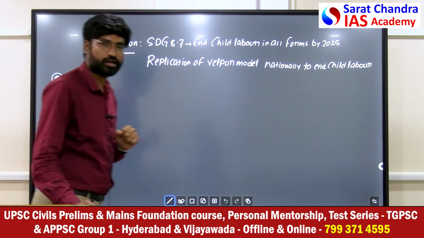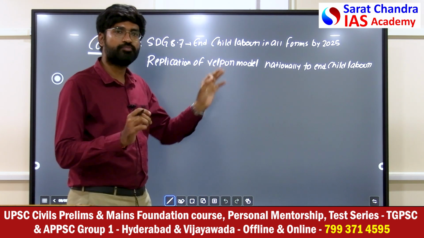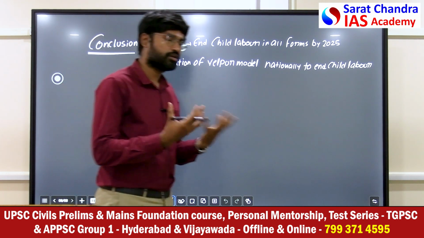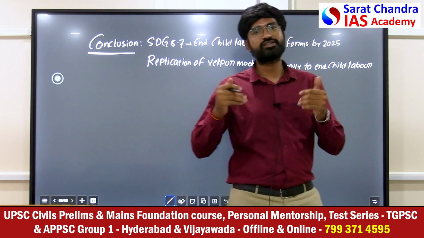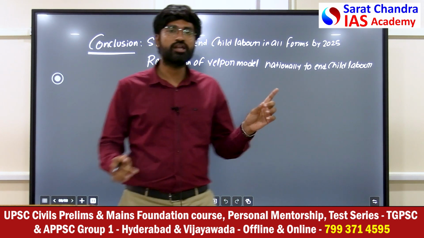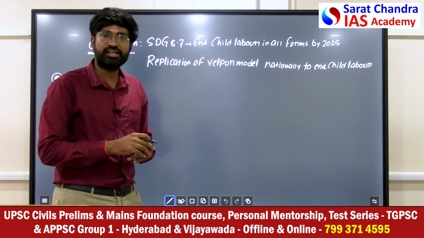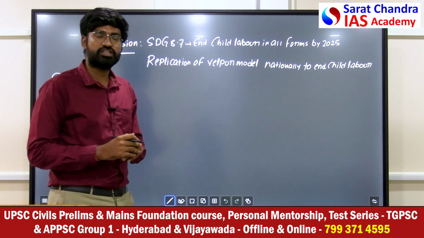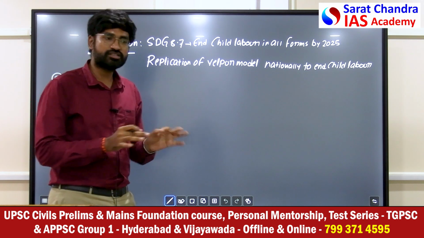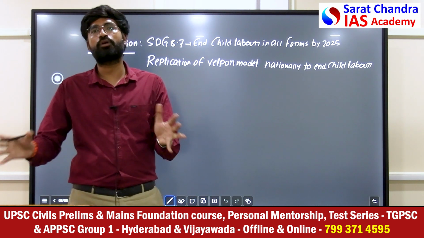Then what is the conclusion you can write? SDG 8.7 says child labor in all forms should be ended by 2025. And you know the Velpur model. There is a village, Velpur. In 2001, it was the village with the largest child labor. It became a child-free mandal within 6 months. This Velpur model, with community engagement, panchayat involvement, and bureaucrats getting involved, should be replicated at the national level to eradicate child labor. So this is how you can conclude the answer for this question: how child labor is a perpetual problem in India. Comment.